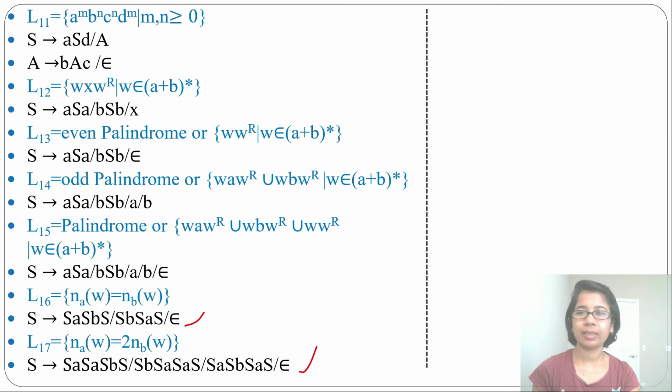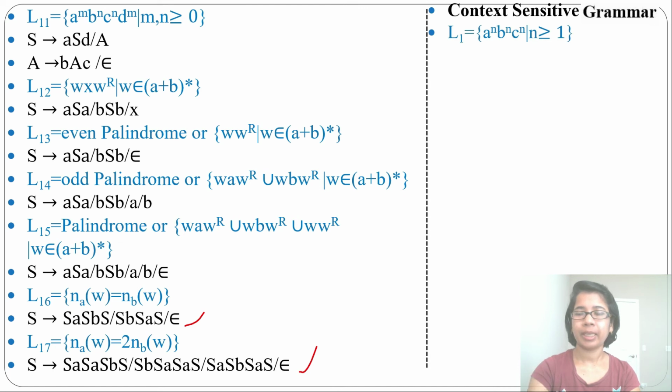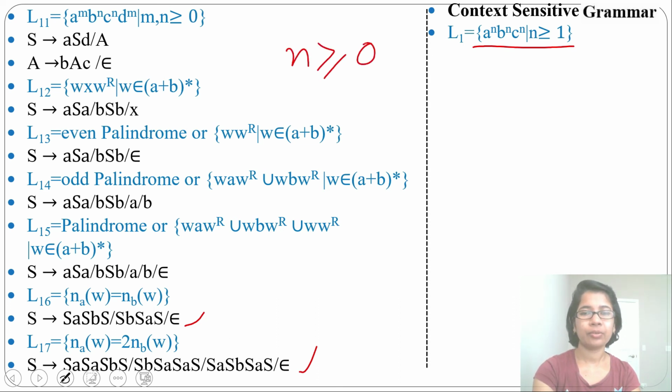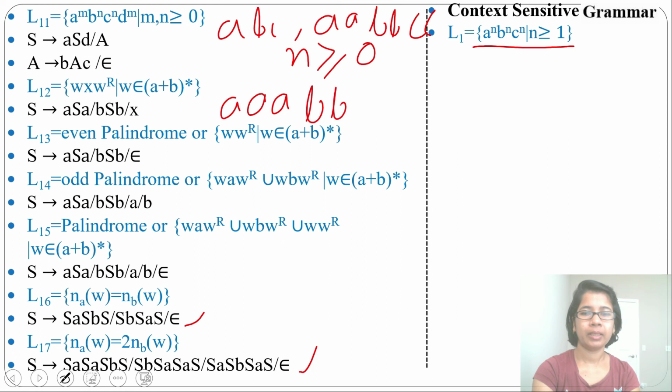Let's discuss one context-sensitive grammar. Context-sensitive grammar will not accept epsilon, so n should be greater than or equal to 1. Let's take one language, A power n, B power n, C power n, where n is greater than or equal to 1. If n were greater than or equal to 0, it would not be context-sensitive. Context-sensitive does not accept epsilon. Which strings will be generated from this? You can generate ABC, AABBCC, AAABBBCCC.